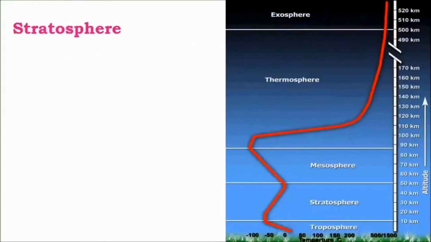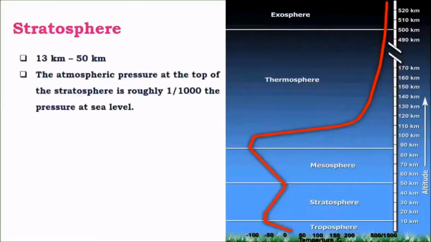And the next important layer is the stratosphere. This layer is marked by an increase in temperature. It extends from about 13 to 50 kilometers, and here the density is so low that the pressure would be only about 1,000th of the pressure at sea level. That is how low the density is.